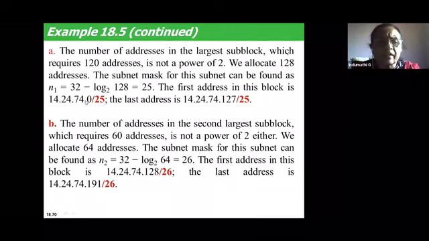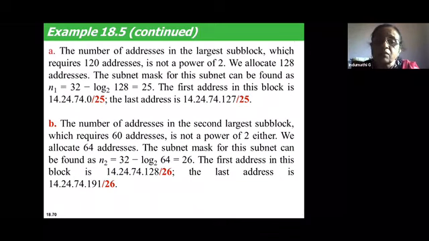So it should end from, if the first address is 14.24.74.0/25. Why? Because it is the mask of the subnet. And the last address is 14.24.74.127, because your address should be from 0 to 127/25. This is how you can design the subnet address of that block, the subnet 1.